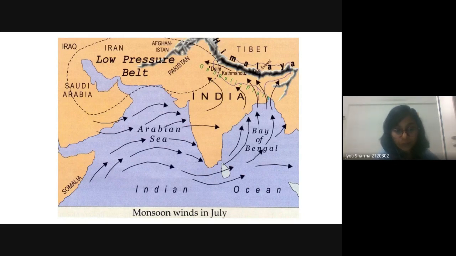So this wind comes in two directions. It will come from the Arabian Sea, and it will also come from the Bay of Bengal. When it is coming from the Arabian Sea, we will have rainfall in this area first.